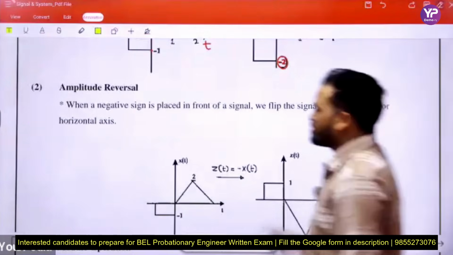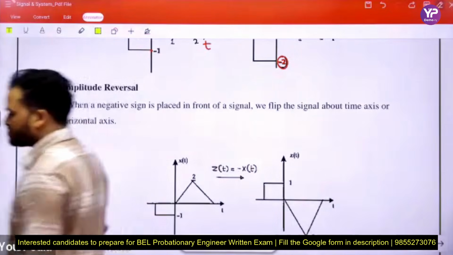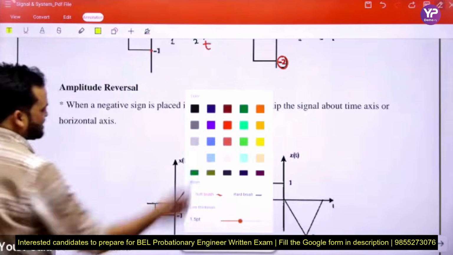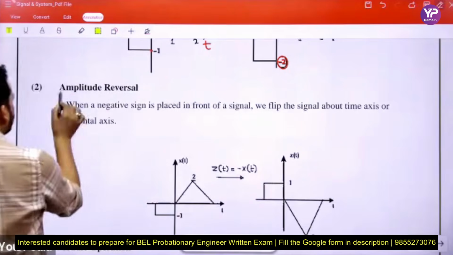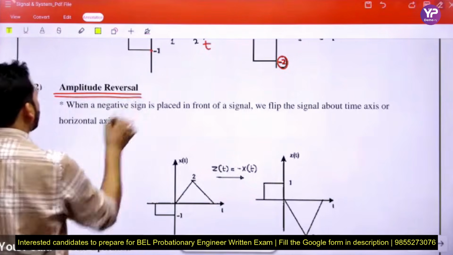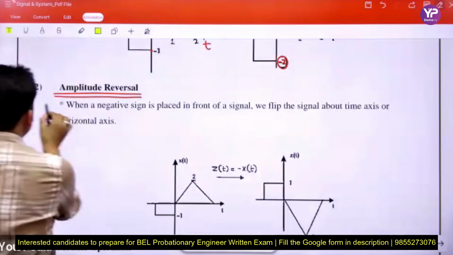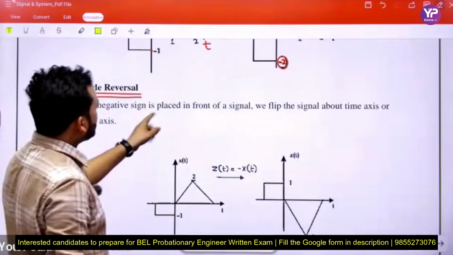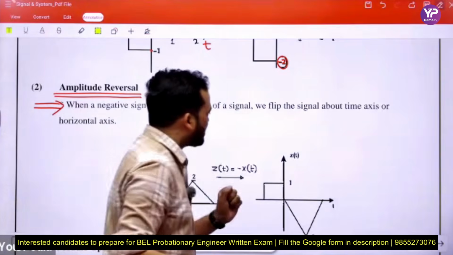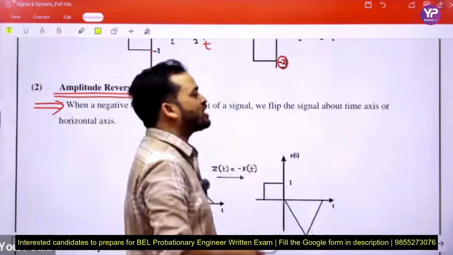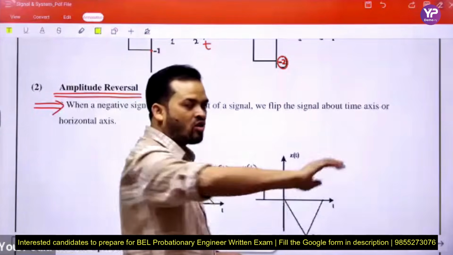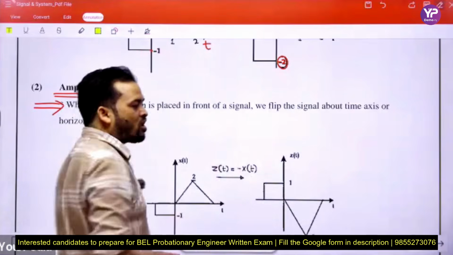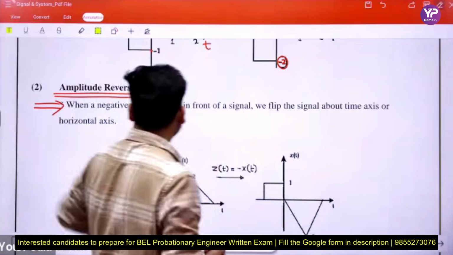Second, beta, amplitude reversal. See, this is the second, amplitude reversal. What is the reversal of amplitude? See, these are the key points. When a negative sign is placed in front of a signal, we flip the signal about the time axis. This is the time axis or horizontal axis, and this is the signal value axis or vertical axis. See beta, what is the example?